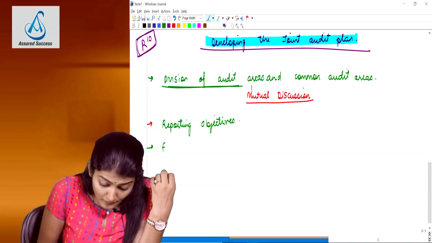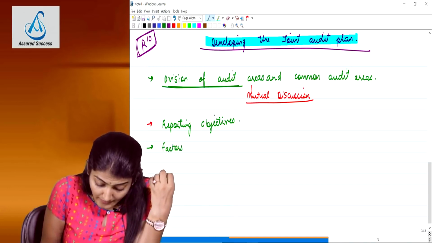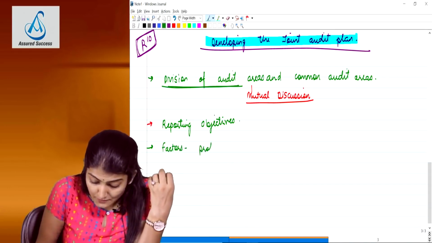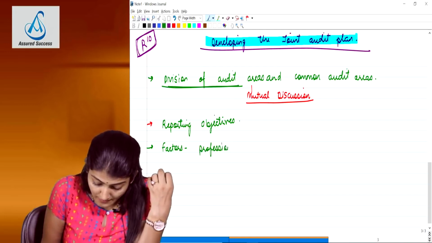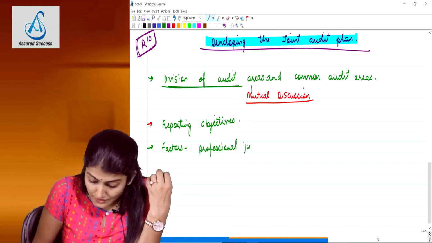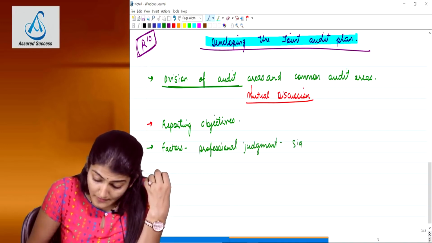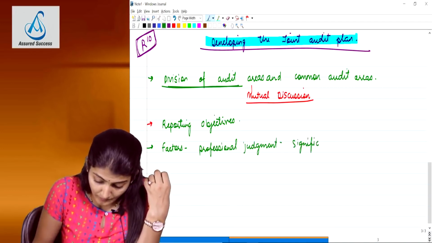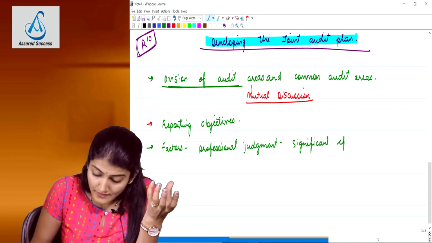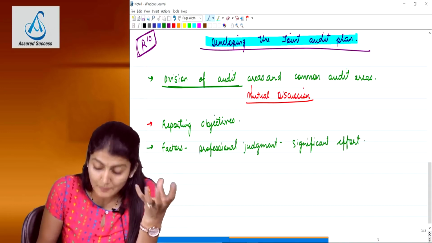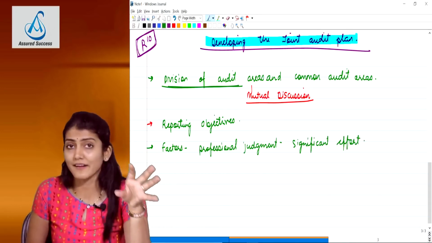Then it also says factors that in the professional judgment of the joint auditors would require significant effort. Mainly those areas which have been assessed as an RMM. Those are the factors.